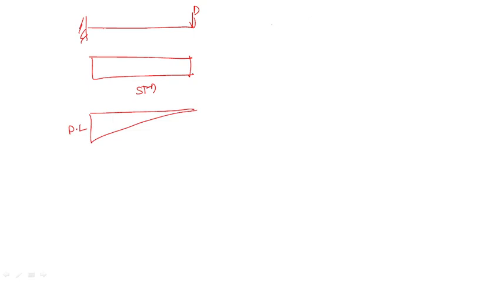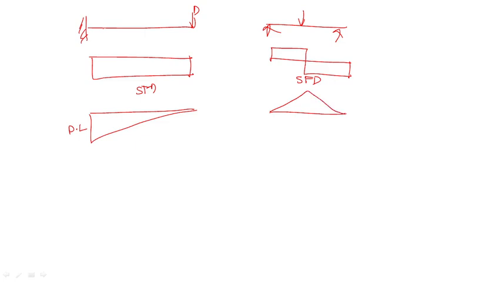In the same way, if a simply supported beam is given with a point load at the center, how will it come? It will come like this. This is the SFD and this is the BMD. What is the value of this one? PL by 4. This one, PL by 4. This is P by 2. This is P by 2.